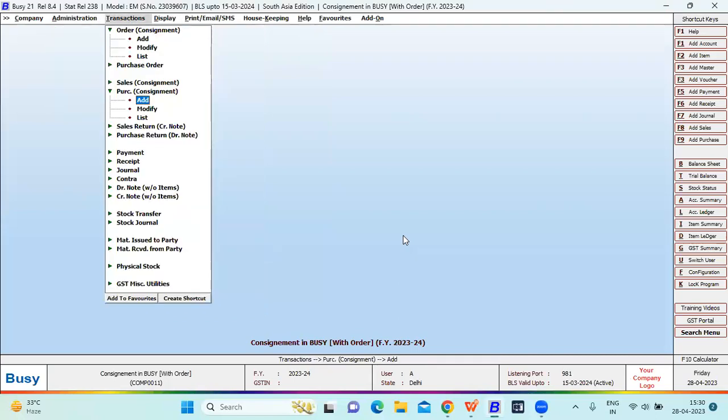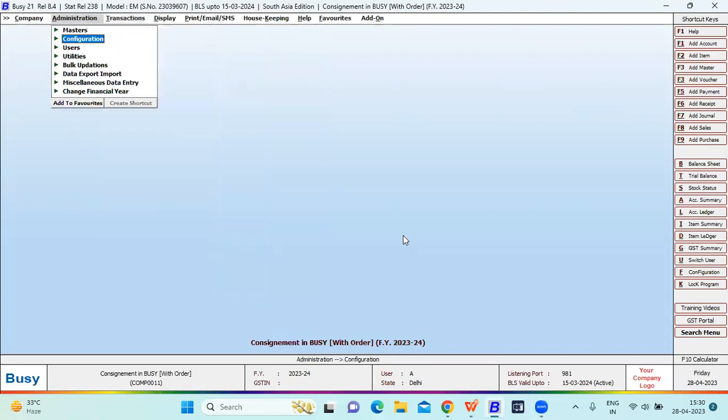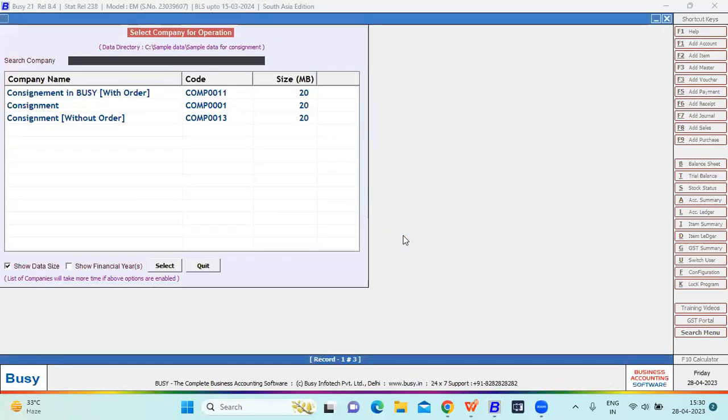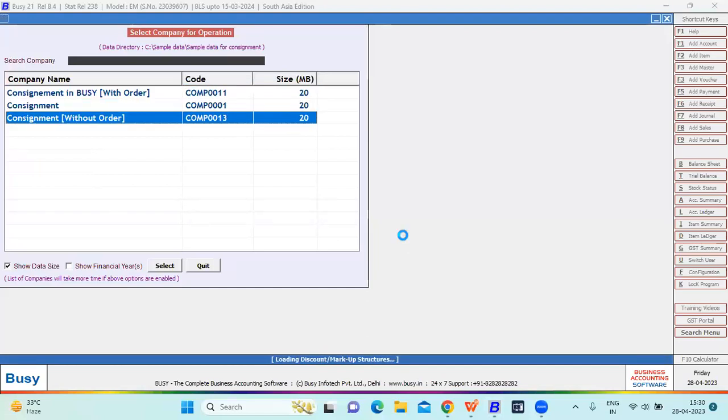So this is all the configuration we have to do for consignment in Busy with order. This with order can be used in the parameter industry. Parameter industry means garment industry. Now I'll move to the next company, consignment in Busy without order.